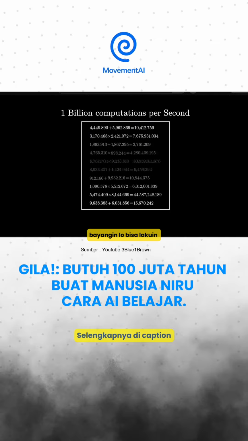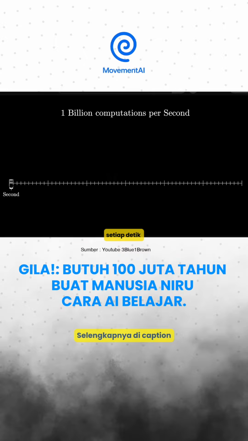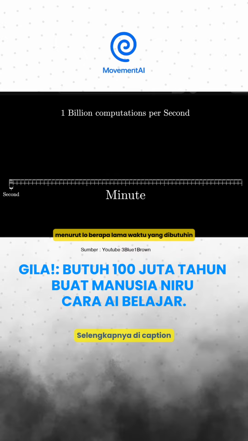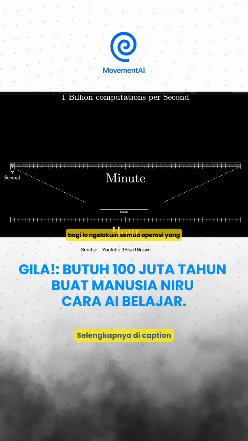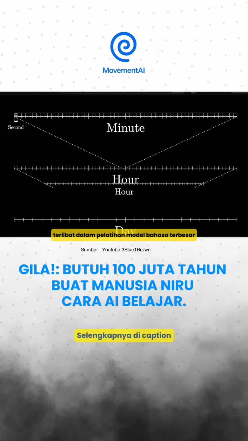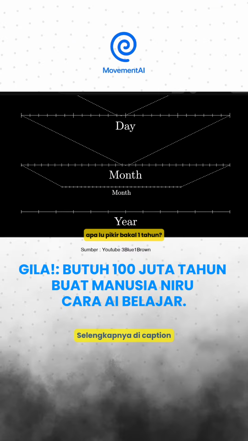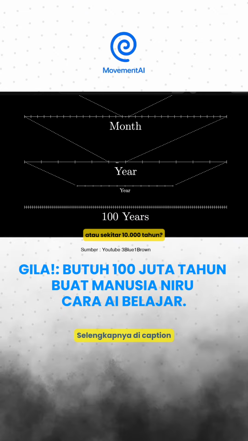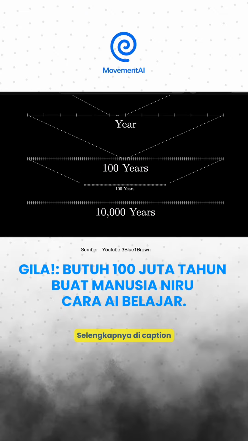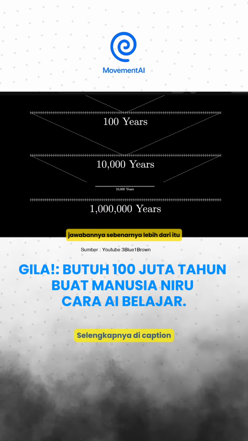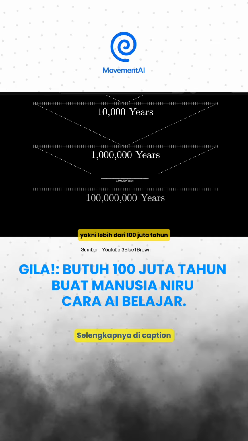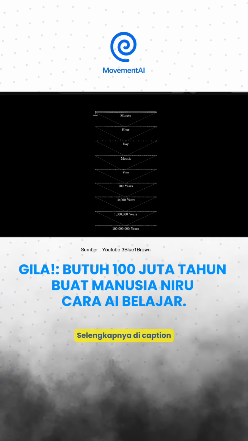To illustrate, imagine that you could perform 1 billion additions and multiplications every single second. How long do you think that it would take for you to do all of the operations involved in training the largest language models? Do you think it would take a year? Maybe something like 10,000 years? The answer is actually much more than that. It's well over 100 million years.